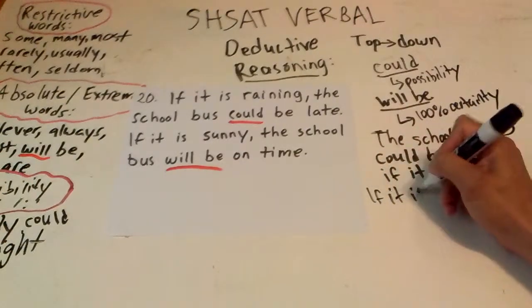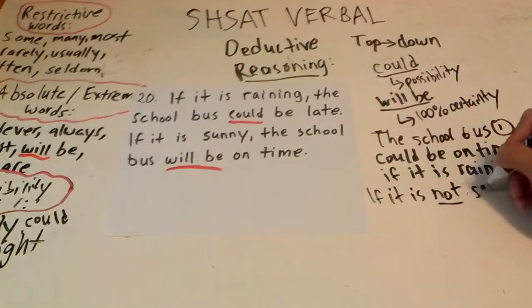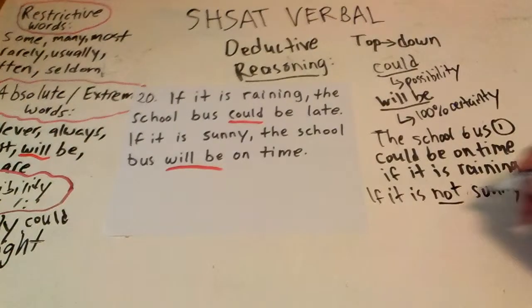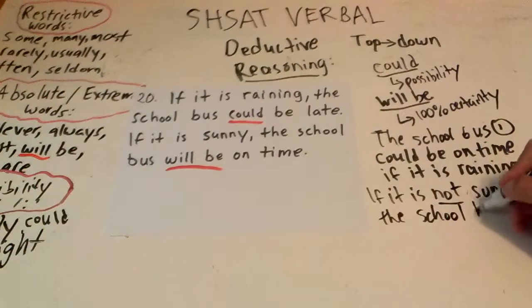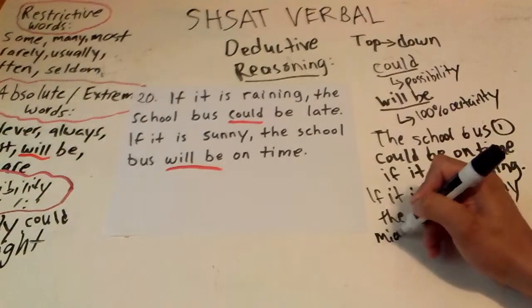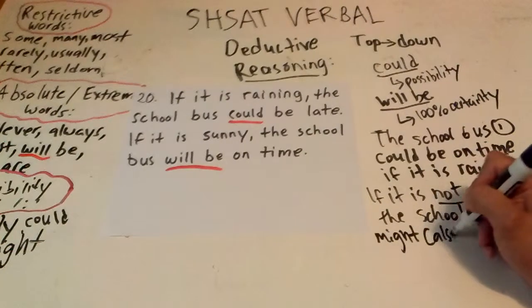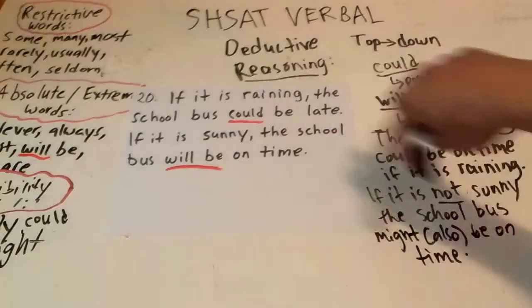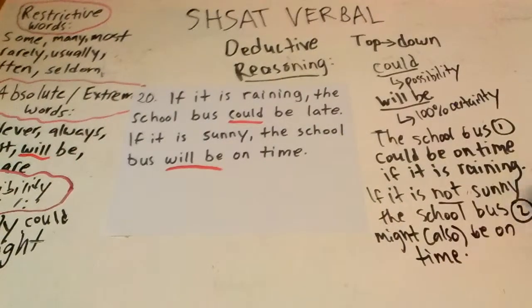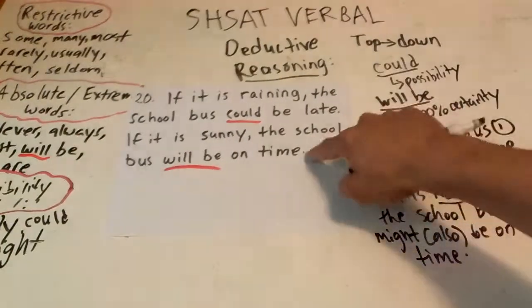If it is not sunny, the school bus might also be on time. Why not? Nothing there stops us from saying this. This can complement sentence number 2, can't it? All these are true if it's raining or if it's sunny, whatever the case might be. This was drawn out of that sentence, and this was drawn out of that sentence.